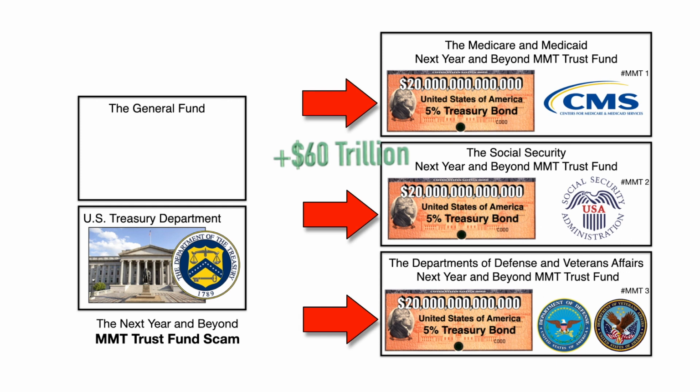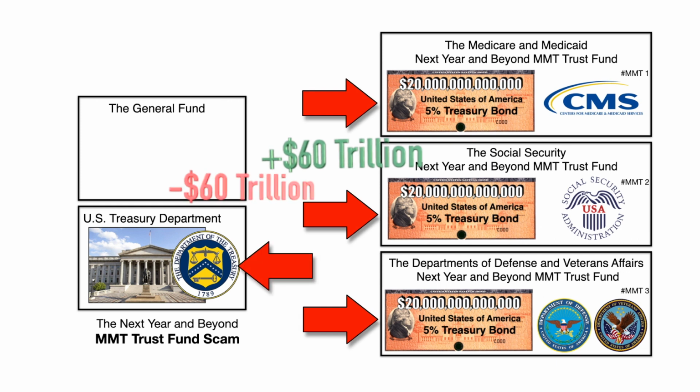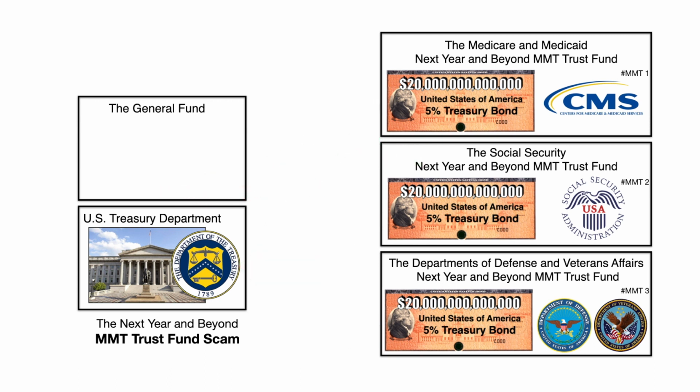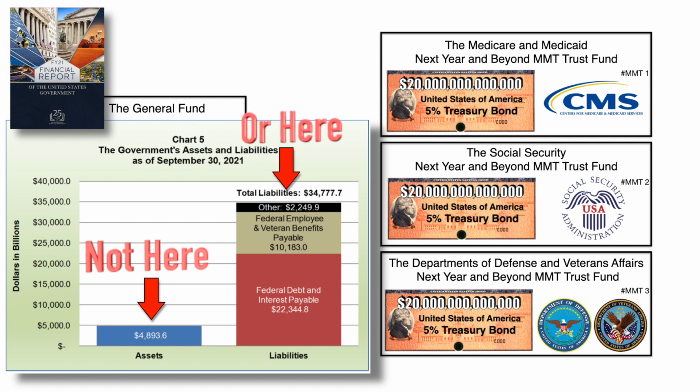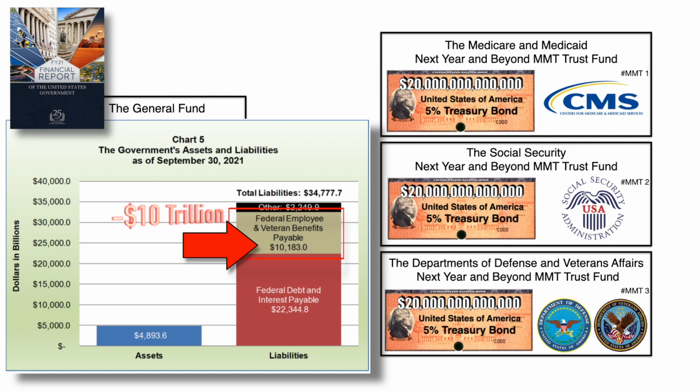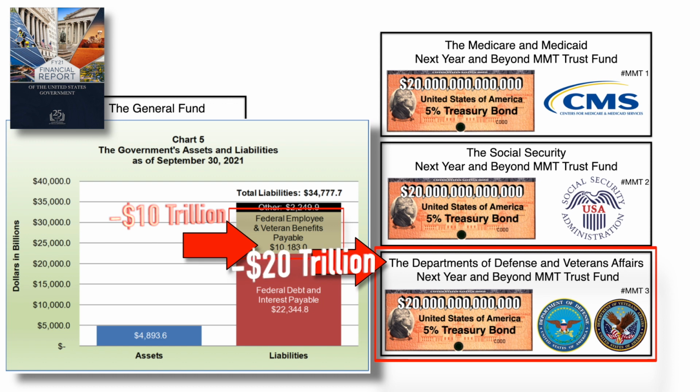2. Because the $60 trillion of special issue Treasury bonds are both assets of the government here, but also liabilities to the government here, they would cancel each other out under special government accounting rules, so you will not find them listed in the consolidated charts of assets and liabilities in our fiscal reports. Third, this $10 trillion payable IOU balance for federal employee and veteran benefits is woefully understated based on my own analysis. And there's not actually a trust fund set up today to pay these expenses because they are paid out of the General Fund. So I created this trust fund in this example and doubled the liability to be more honest about the obligation size.